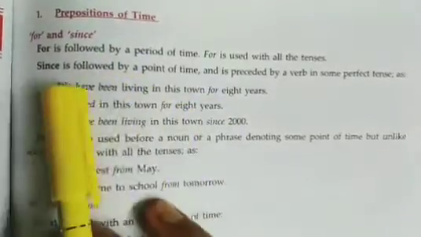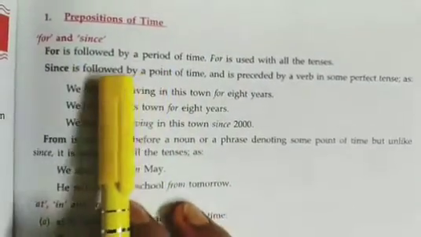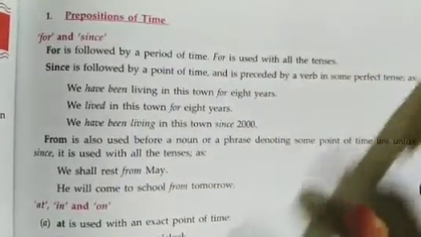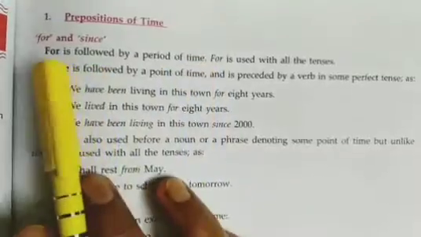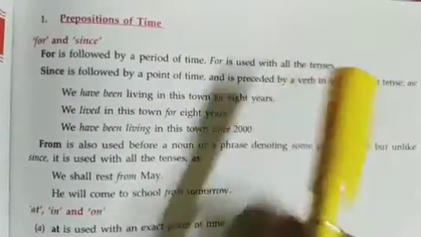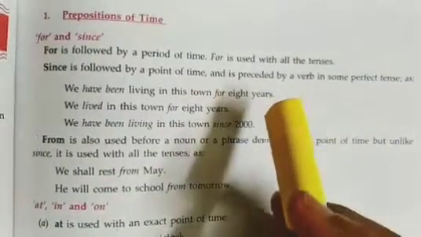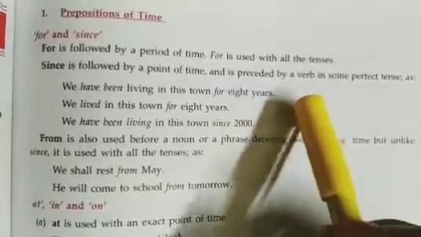Now let's see about their use. For is followed by a period of time. For is used with all the tenses. So for a period of time we use for, and we can use it in all the tenses.